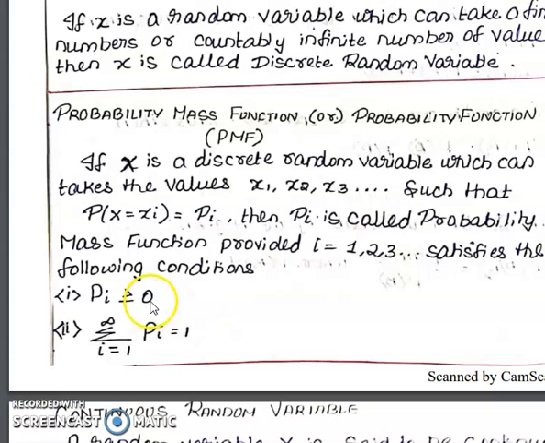Pi must be greater than or equal to 0, that is, probability must be greater than or equal to 0. The sum of all probabilities is equal to 1. So these are the conditions for a probability mass function.